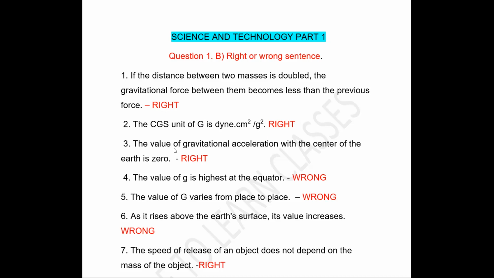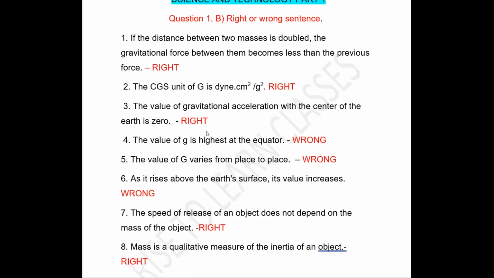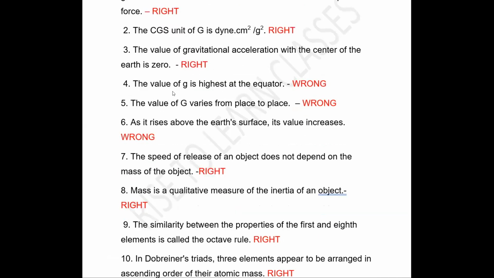Next question. Value of gravitational acceleration at the center of the earth. Acceleration due to gravity at the center of the earth is 0. It is right. Next question. The value of g is highest at the equator. Answer is wrong. Value of g is highest at the poles.